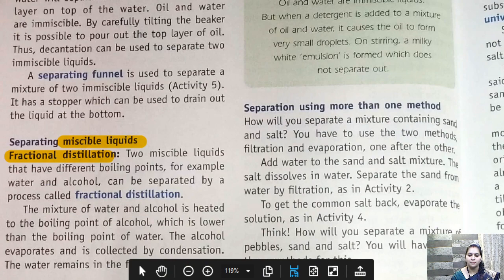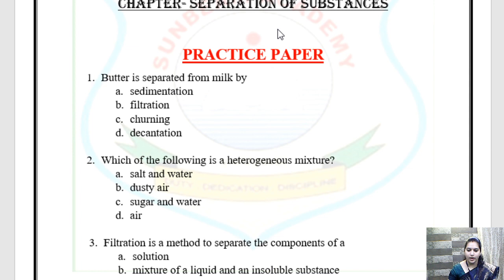Now let's go to the practice paper. Let's quickly go to the questions. Now I think you will be able to solve most of the questions. So let's go to it. Let's start with it. Now question number 1. Butter is separated from milk by sedimentation? No. Filtration? No. Decantation? No. If sedimentation cannot be done, decantation can also not be done. So the correct answer here is churning. So butter can be separated from milk by churning.